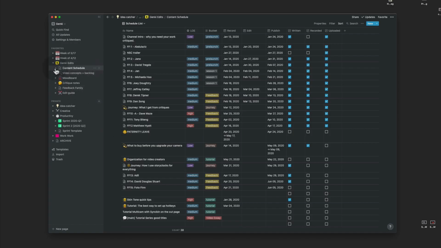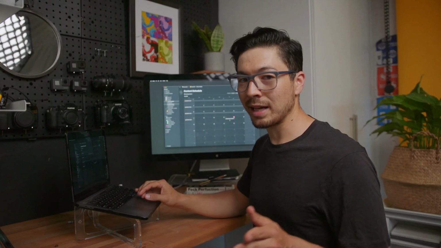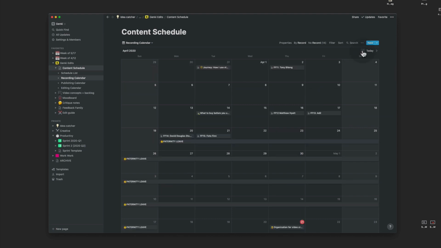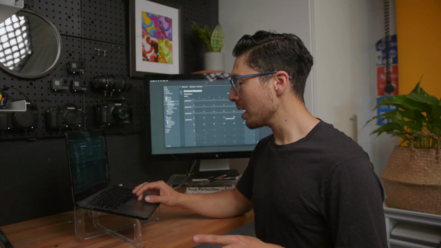And like I said, we have those different views. If I come over to the sidebar, you can see that schedule list, which I spend most of my time looking at. But I also have the recording calendar view, which will show me a calendar view, and it'll take that recording date that's in that table and list it on a calendar. You can see as I scrub back, you may have noticed that I tried to batch record and have multiple episodes recorded per week. But being able to have that same view and look at it different ways is really helpful.